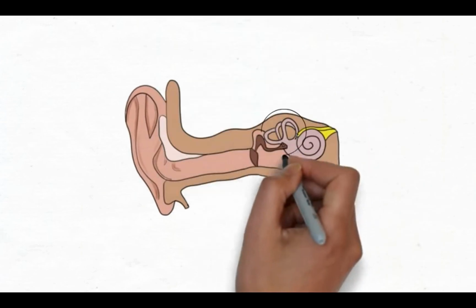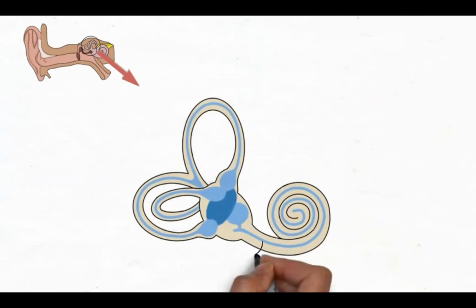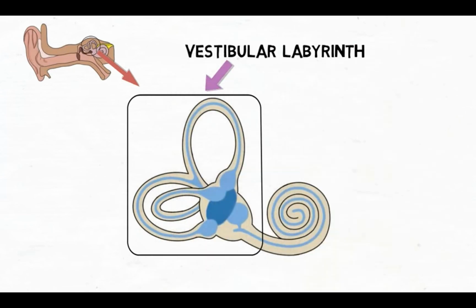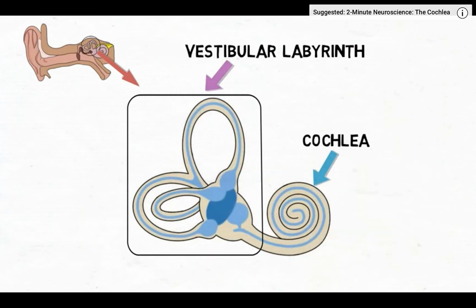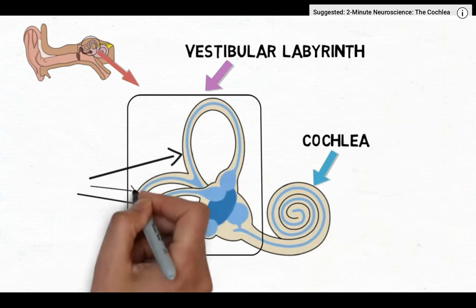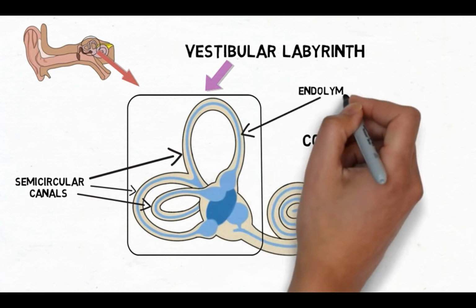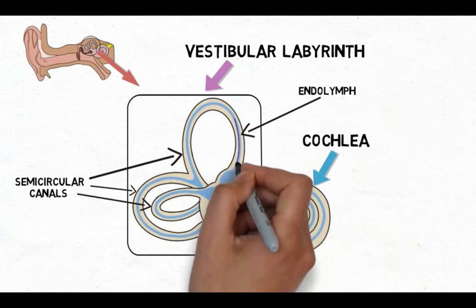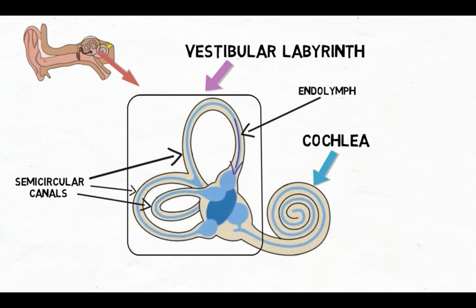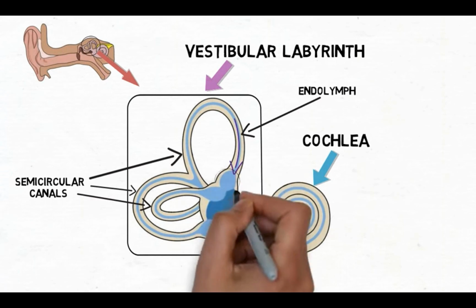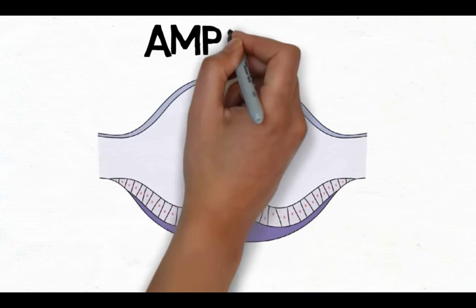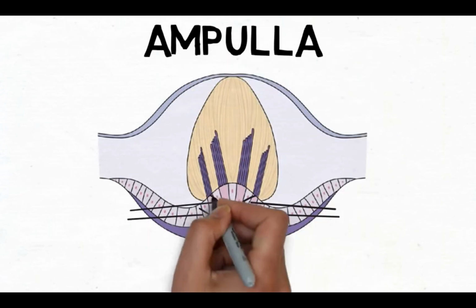The main components of the vestibular system are found in the inner ear in a system of compartments called the vestibular labyrinth, which is continuous with the cochlea. The vestibular labyrinth contains the semicircular canals, which are 3 tubes that are each situated in a plane in which the head can rotate. Each of the canals can detect one of the following head movements: nodding up and down, shaking side to side, or tilting left and right. The semicircular canals are filled with a fluid called endolymph. When the head is rotated, it causes the movement of endolymph through the canal that corresponds to the plane of movement. The endolymph flows into an expansion of the canal called the ampulla, within which there are hair cells, the sensory receptors of the vestibular system.